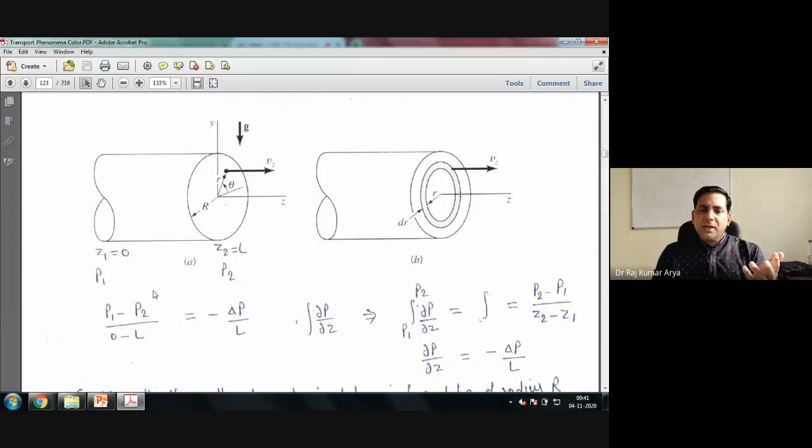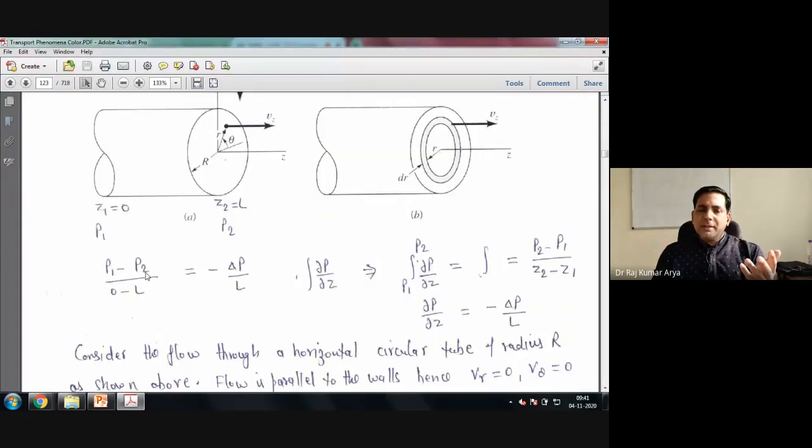The first thing is that you have the pressure at point 1, the pressure at point 2, and the corresponding Z1 minus Z2. It will give you the term delta P by L. Practically, in all momentum equations previously also, you got a term del P by del X or del P by del Y or del P by del Z. So here you are considering variation only along the length of the pipe. Why not the variation along the radius or along the diameter of the pipe? Here, because you can say the pressure acts the same in all directions.